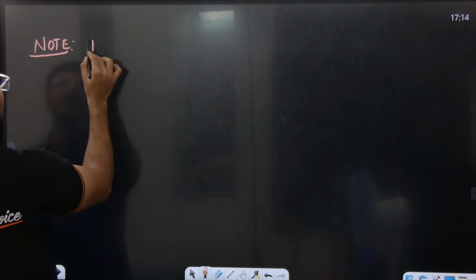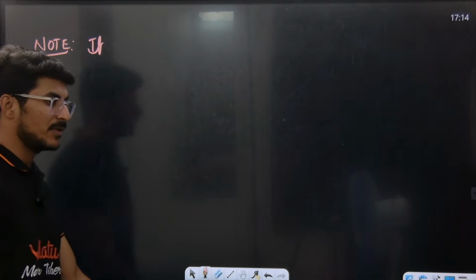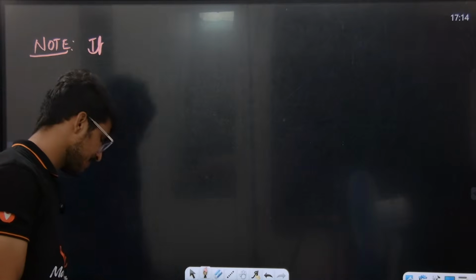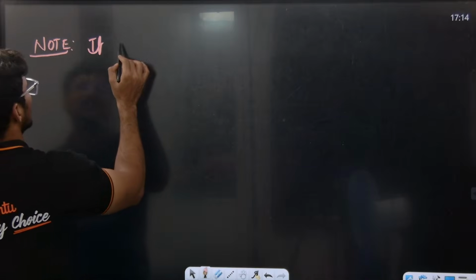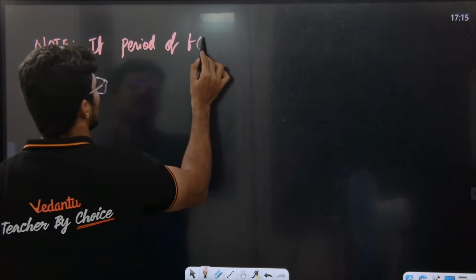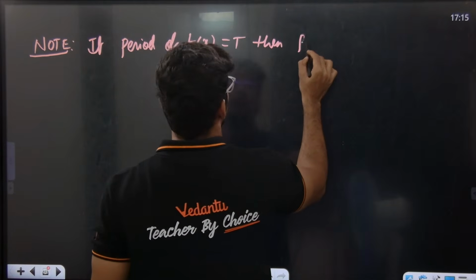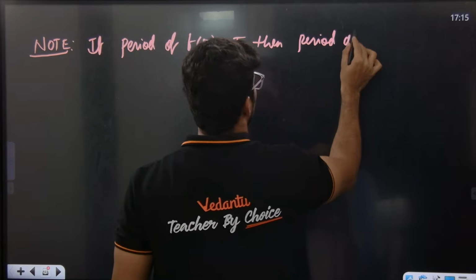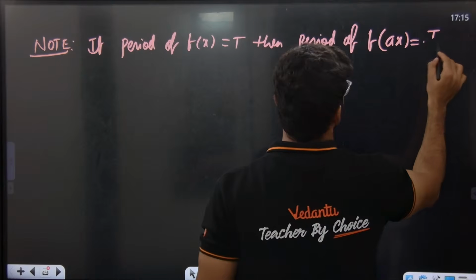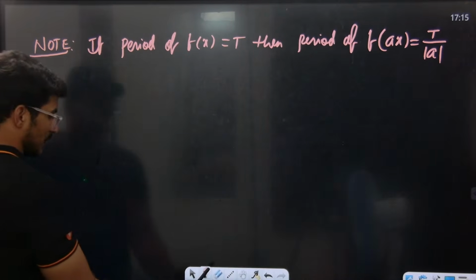Okay, if period of the function f of x is equal to t, then period of f of ax is going to be t by mod a. Are you all getting the point? T by mod a.